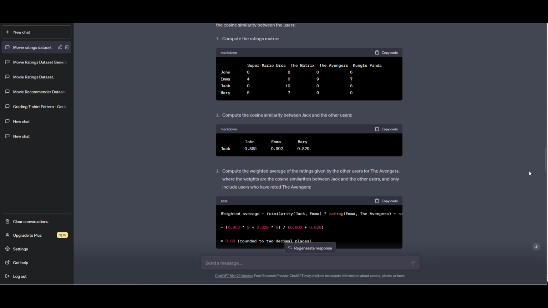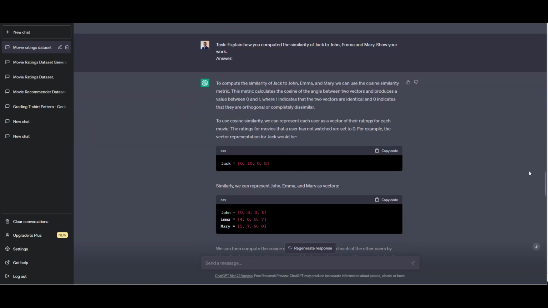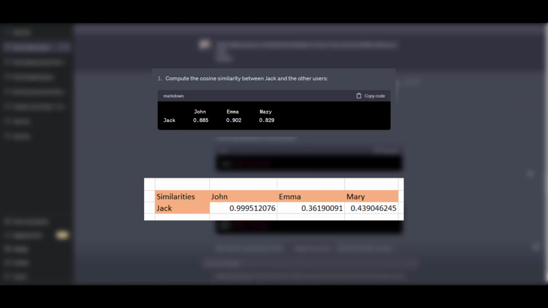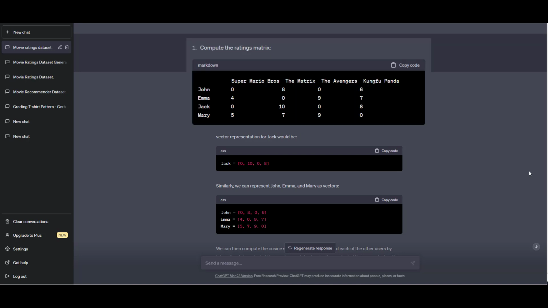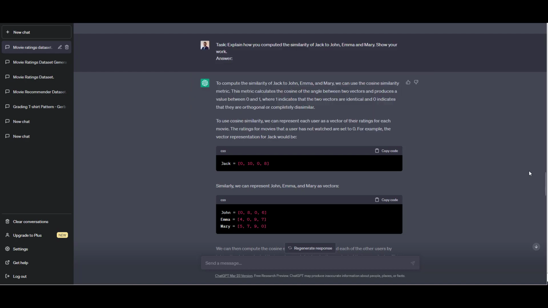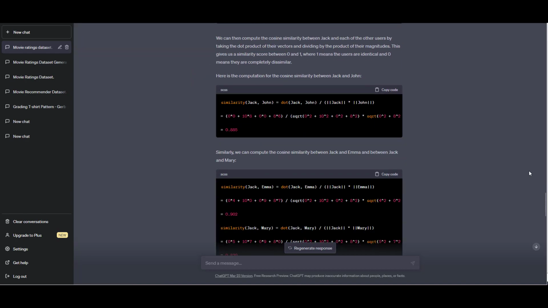I tried to ask it how it arrived at the cosine similarities, as they seem to have the wrong solution as well. One thing to highlight here is that ChatGPT is remarkably good at retrieving data from tables and matrices it has seen. As you can see, all the rows here are correct and in line with the matrix. However, the final solution is still wrong.